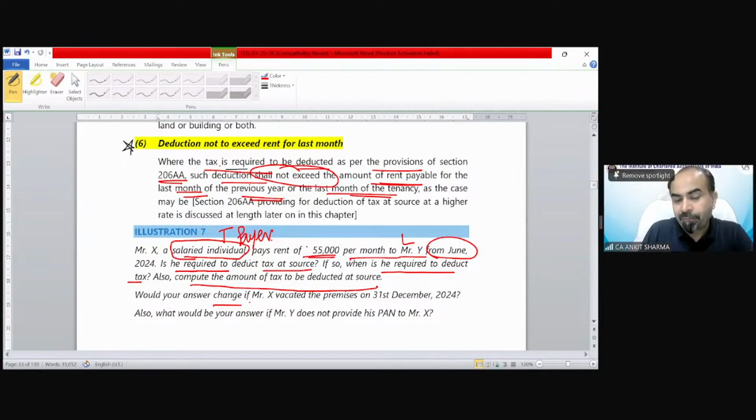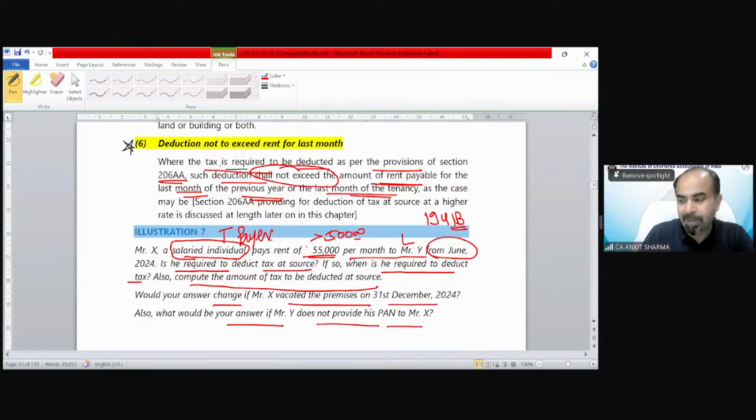Will your answer change if Mr. X vacated the premises on 31st December 2024? What would be your answer if Mr. Y does not provide his PAN number to Mr. X? So there are almost 3 questions we have to solve. First of all, assuming that there is no vacancy. From June, he starts paying rent of 55,000 per month because the rent exceeds 50,000. So section 194IB is applicable because that is a case of a salaried person.